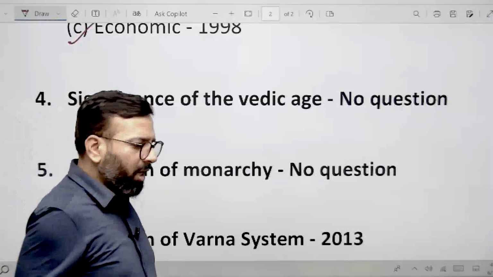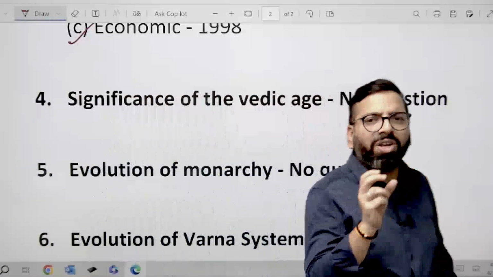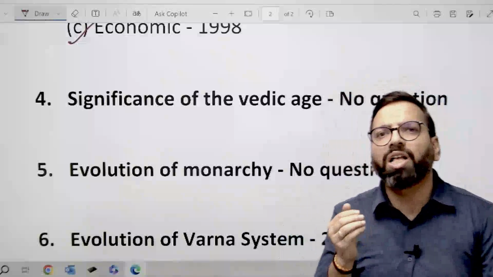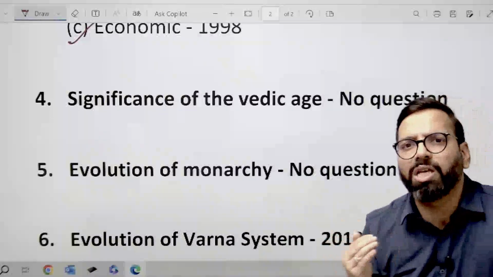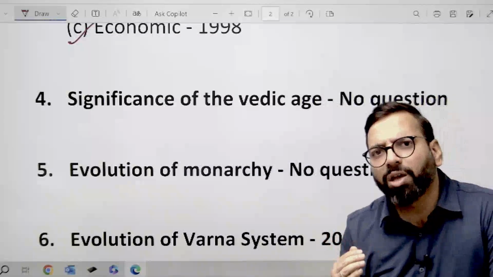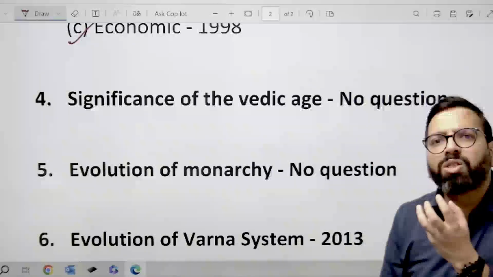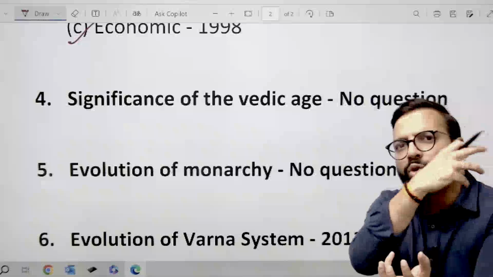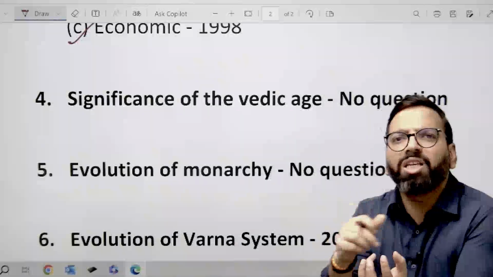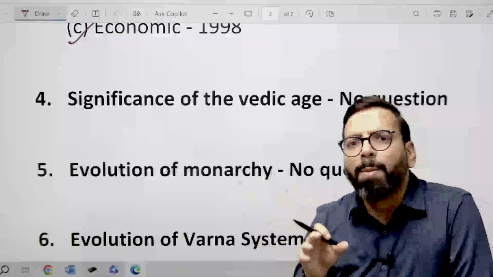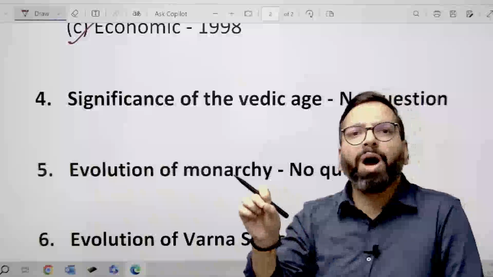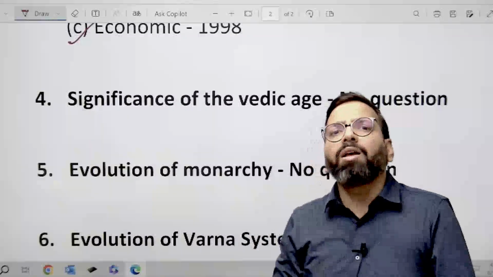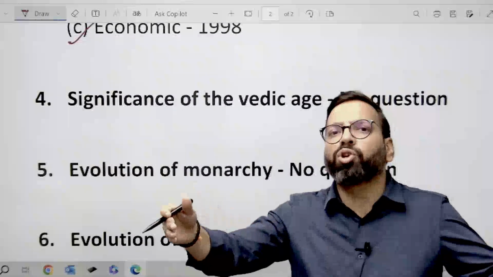We will see that this later Vedic period is a kind of transitionary phase where the janapadas were formed. The jana of the Rig Vedic period has transformed into janapadas, and these janapadas will transform into the Mahajanapada period during your Mahajanapada phase. And that is the evolution of monarchy.